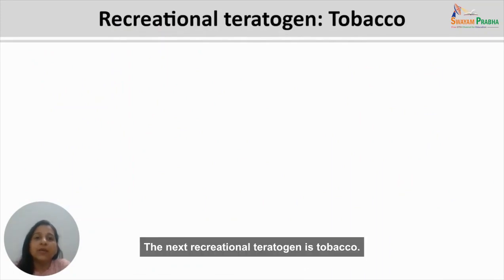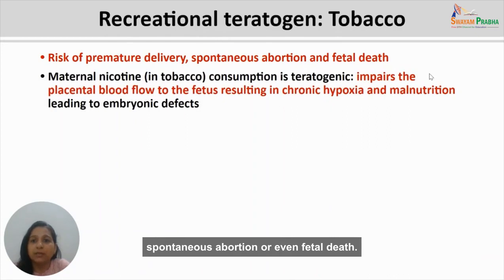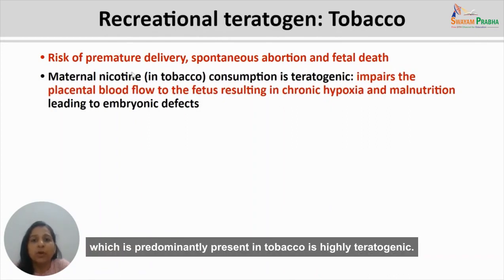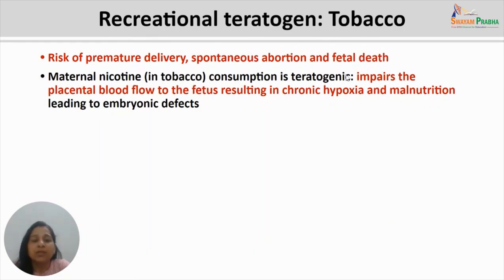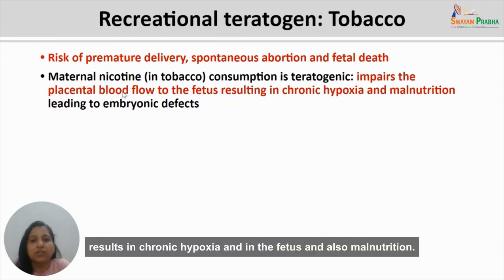The next recreational teratogen is tobacco. Tobacco causes risk of premature delivery, spontaneous abortion, or even fetal death. Maternal nicotine consumption, nicotine which is predominantly present in tobacco, is highly teratogenic. The teratogenic effects include predominantly the impairment of the placental blood flow to the fetus, which causes chronic hypoxia in the fetus and also malnutrition.